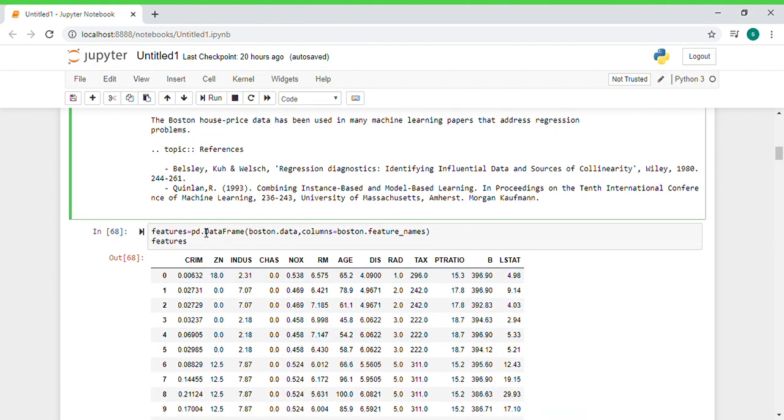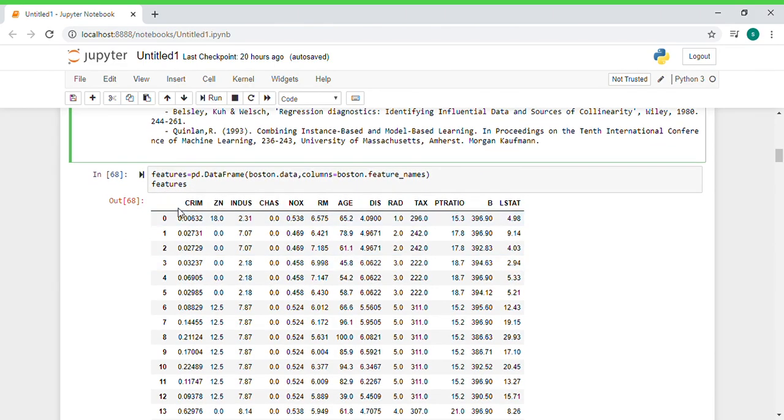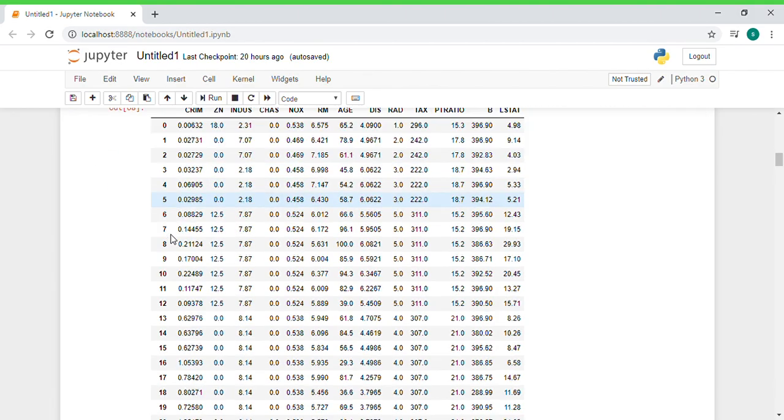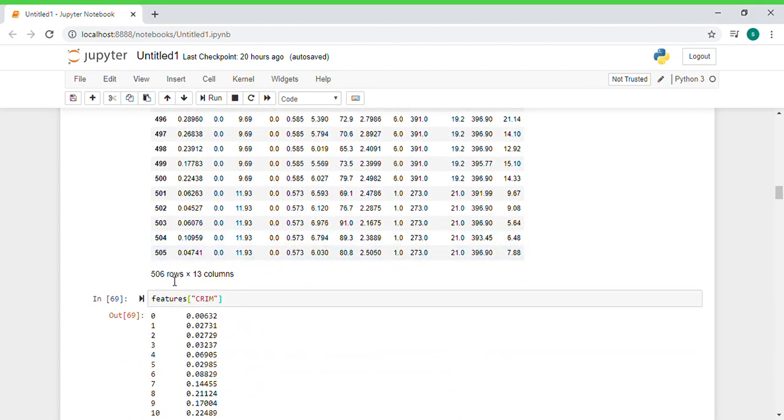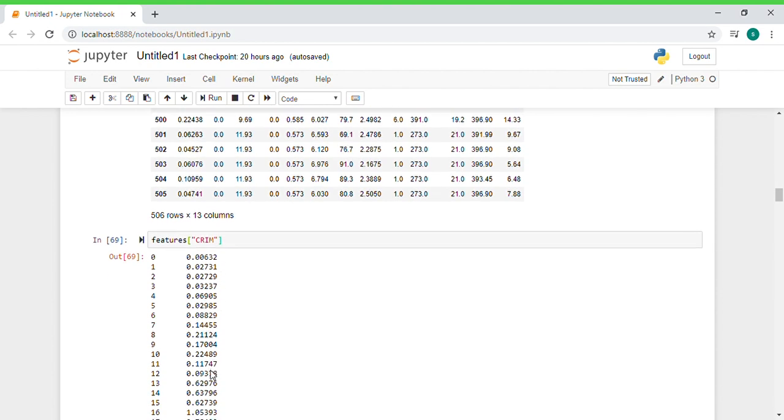The next step, here we are creating a data frame using the Boston data and the 13 attributes and naming it as features. This is the features data frame. Here we can see that it has 13 attributes and an index of 0 to 505, a total of 506 instances and 13 attributes. We can also obtain a specific attribute using this function. Here in this case, we have selected the CRIM and the attribute values are as shown.